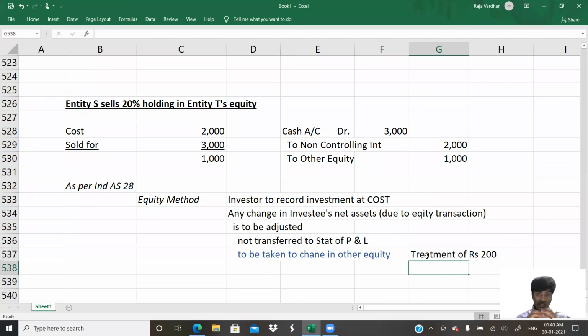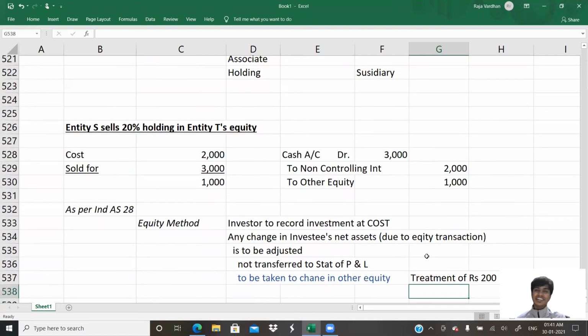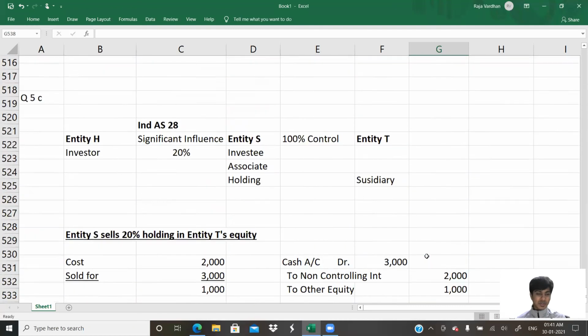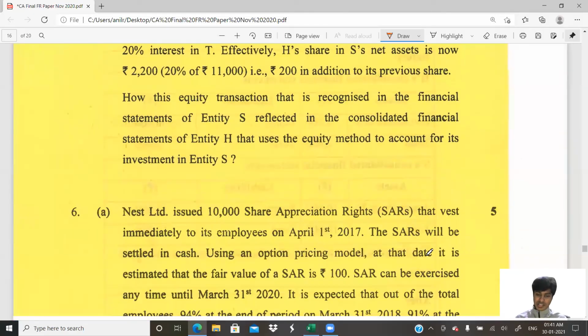That rupees 200, which is the increase in the net assets of the investee, entity S, because of an equity transaction made by entity S. When 2,000 goes to 2,200, the 200 that is going up is an increase in the equity of entity T. And what do we do? We take it to other equity in the consolidated balance sheet, into entity T's and entity H's other equity. You get that? That's the answer with respect to 5C. Is that what they asked? Yeah, that's what they asked.